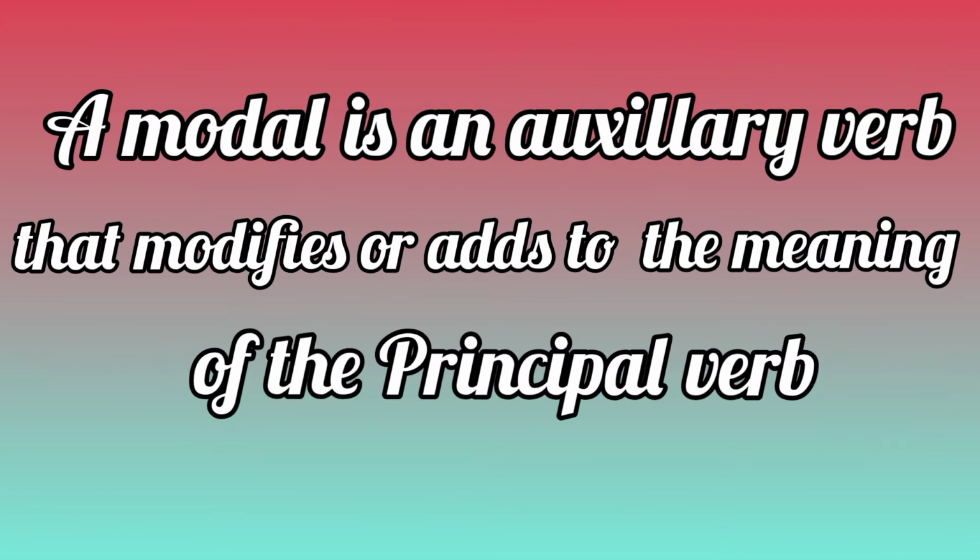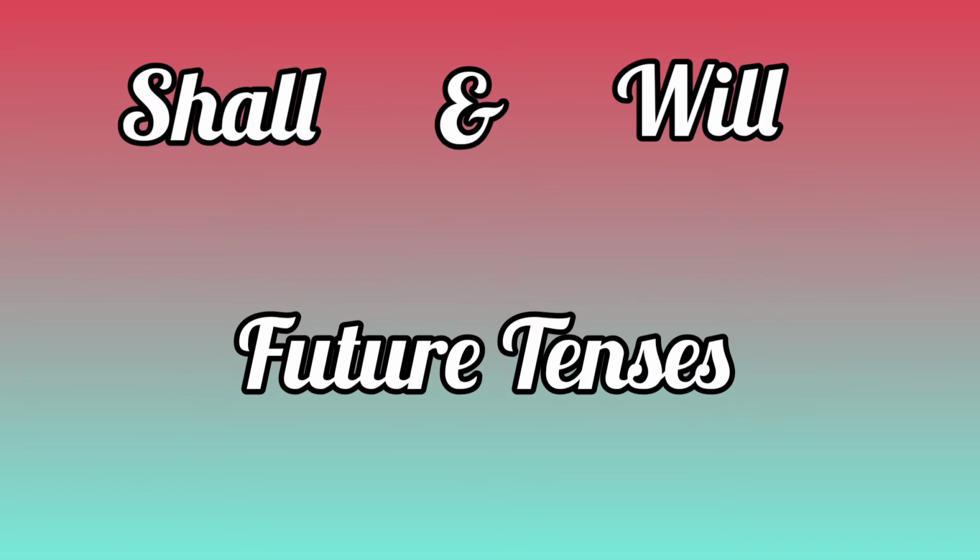You see, shall and will are the two modals that are used in the future tenses. They show some future activity or future action.